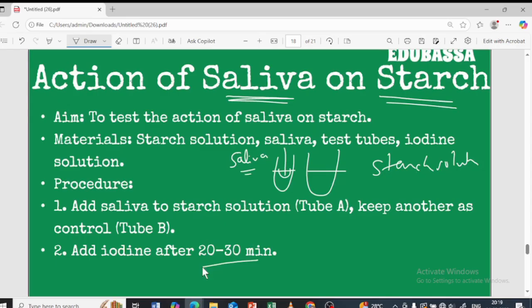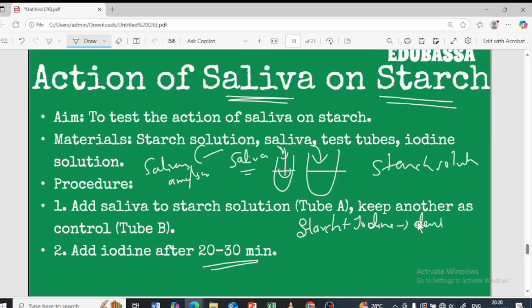Just leave it for 20 to 30 minutes. What happens? Obviously the saliva is present. Saliva has which enzyme? Salivary amylase enzyme. So obviously the salivary amylase enzyme is going to break down the starch into simple sugar, right? Now I am going to add iodine to this test tube as well as this test tube. We have already learned in the previous video that starch, when it mixes with iodine, gives a dark blue color, if you remember.